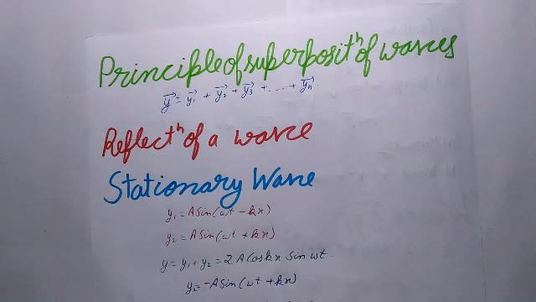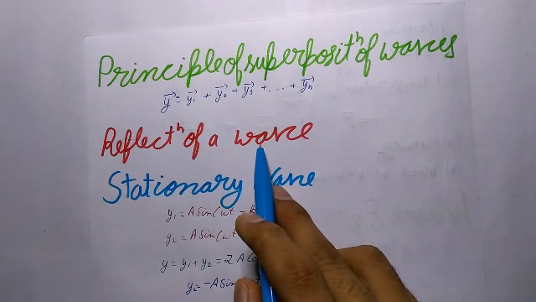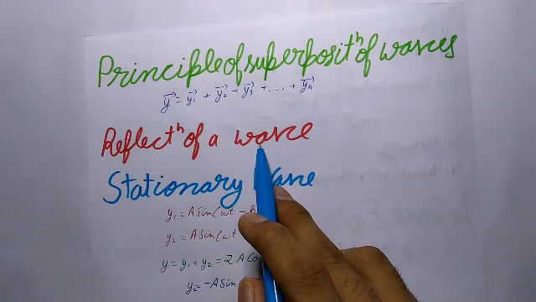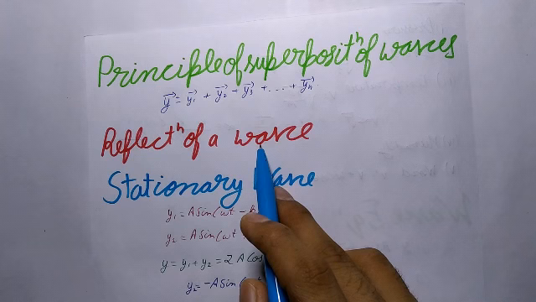Now, reflection of a wave. When a wave is reflected from a rigid boundary or a closed end, it is reflected back with a phase reversal, or a phase difference of π radians, but reflection at an open boundary takes place without any phase change.